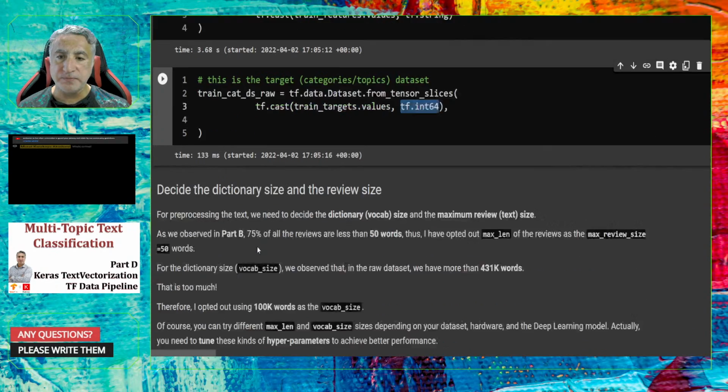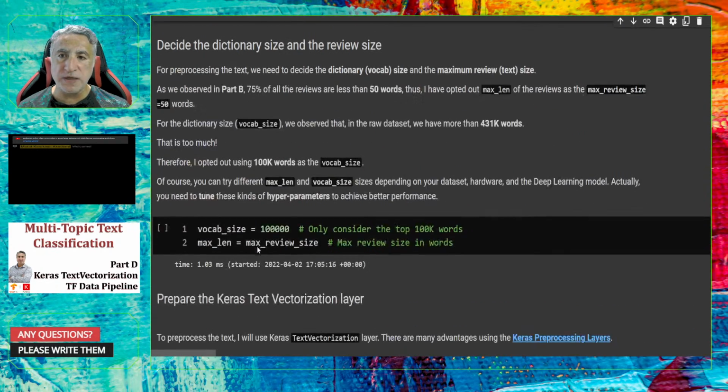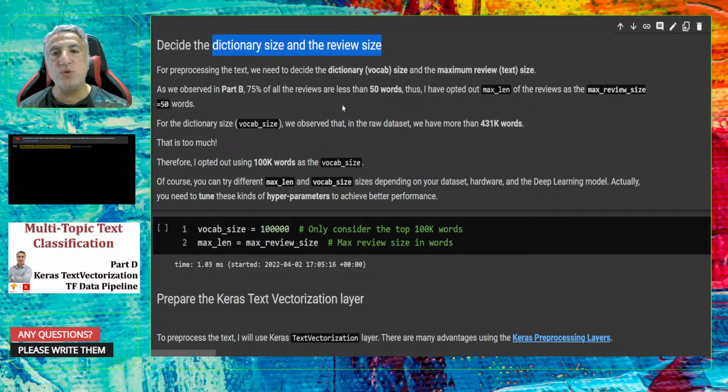After that, we need to decide the dictionary size and the review size. These are two important parameters for text preprocessing. As you know, we cannot supply text directly to a deep learning model. We need to encode the text in some format. This is mostly a vector format.